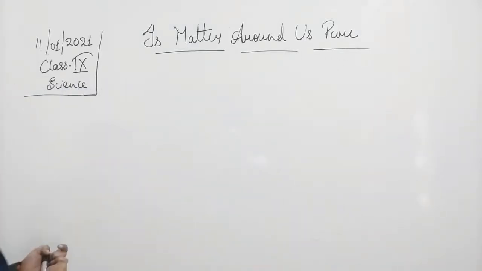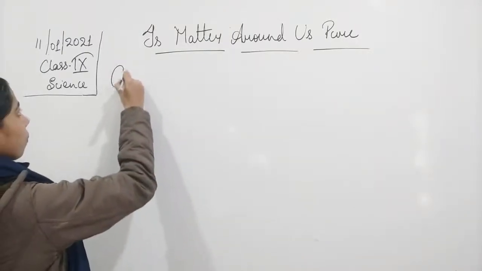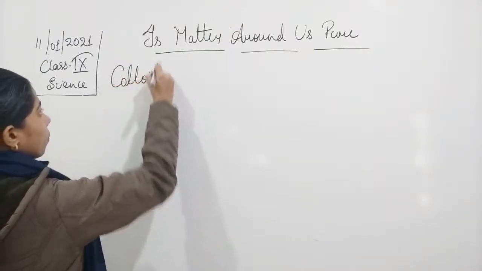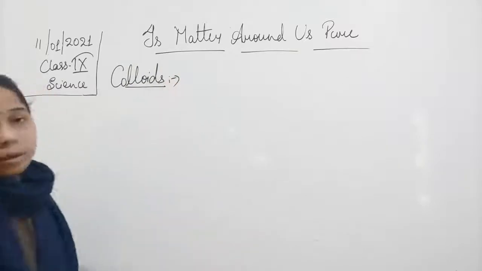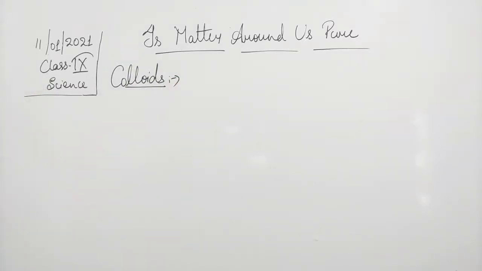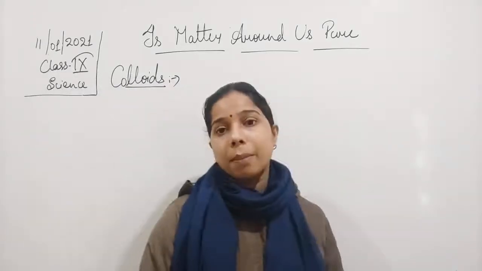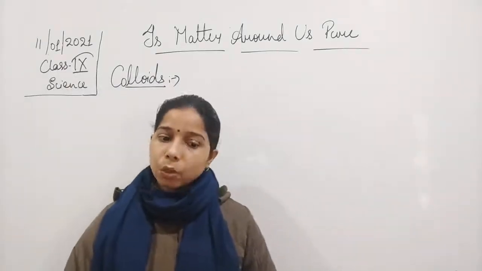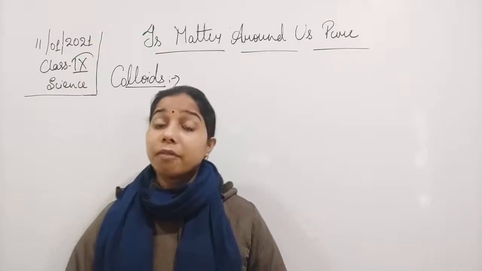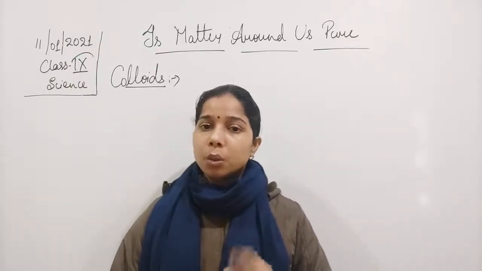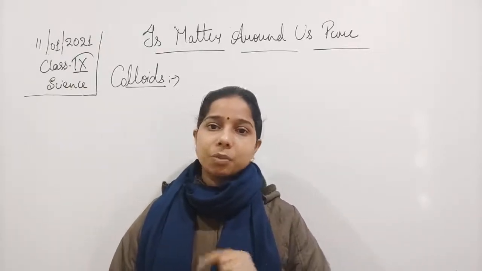Colloids. Now here, when you talk about colloids, before we go to the colloid, let me remind you again: when we were talking about the solution, we said that the particles are very small.